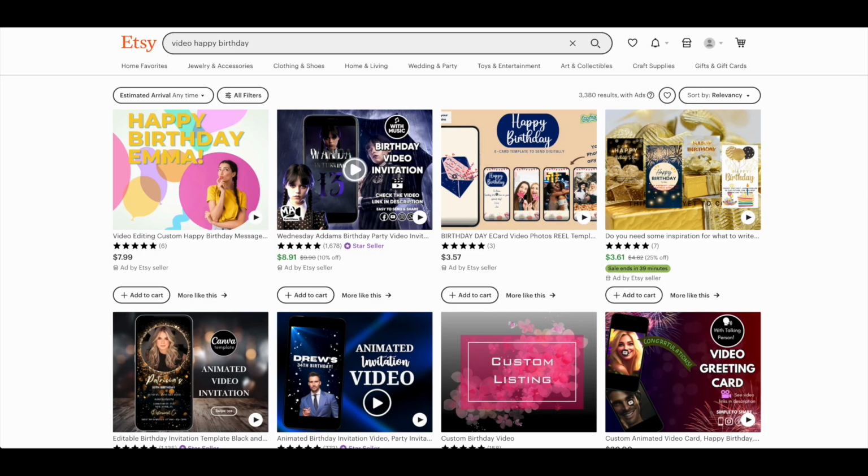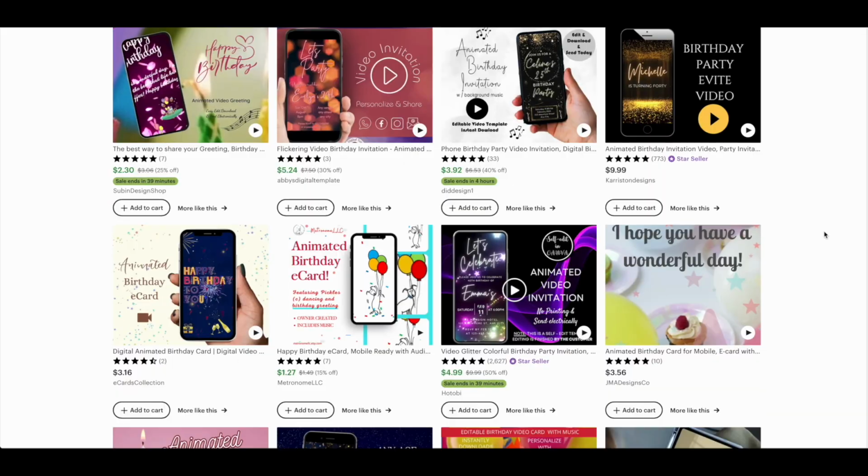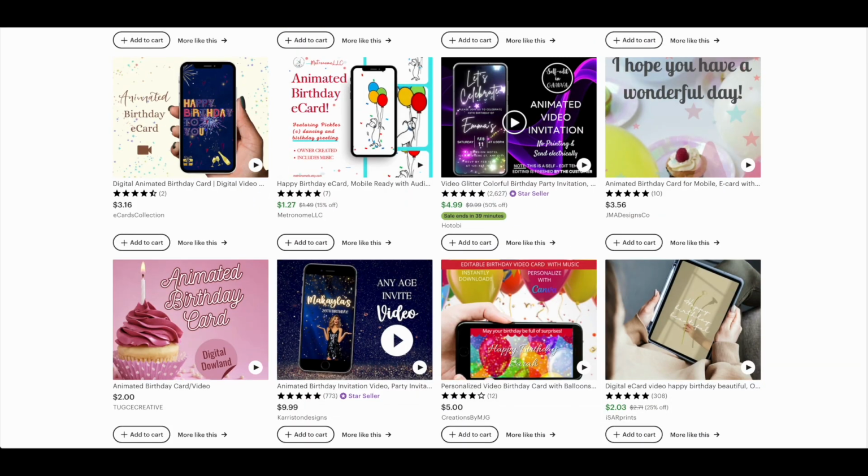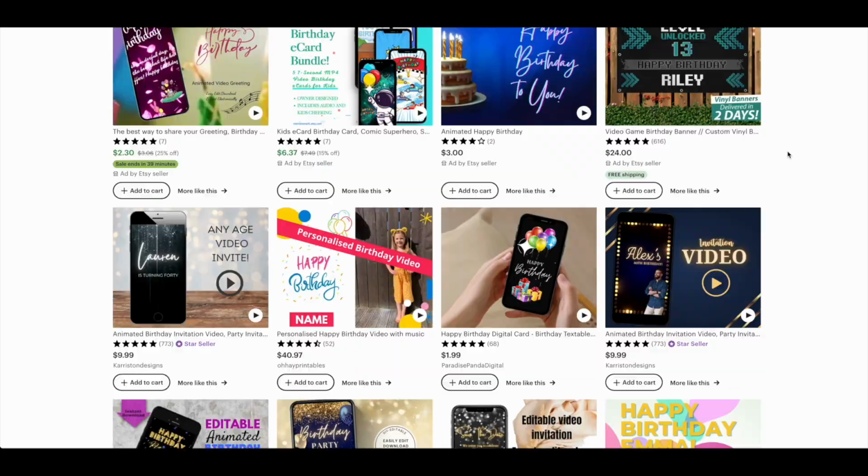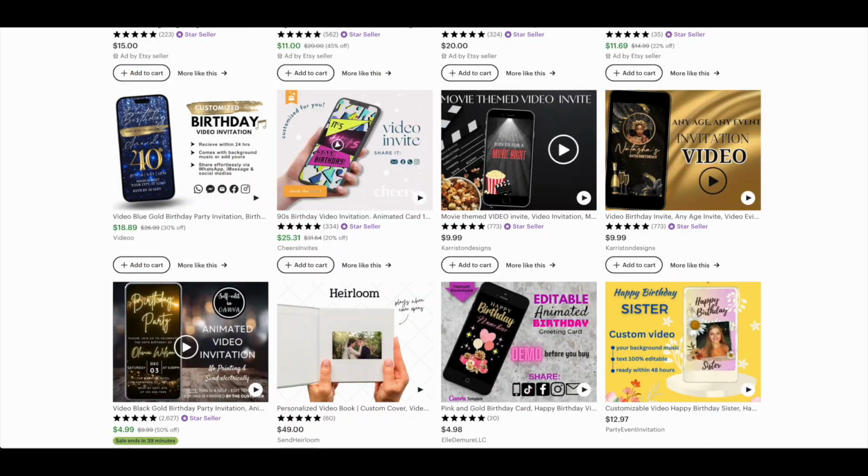Okay, dork. I think if this were an Etsy digital product, it would probably have no more than 3 to 5 frames. And so the next logical question is, is there a market for this? And we looked at a bunch of Etsy stores that sell video greetings. I went through dozens of pages, and they all look the same.